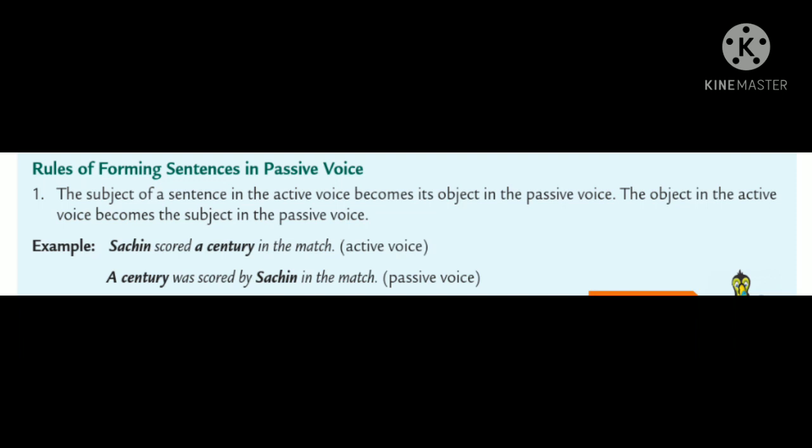Rules of forming sentences in passive voice. First, the subject of a sentence in the active voice becomes its object in the passive voice. The object in the active voice becomes the subject in the passive voice. Example: Sachin scored a century in the match. This is active voice. A century was scored by Sachin in the match. Now this is the passive voice.